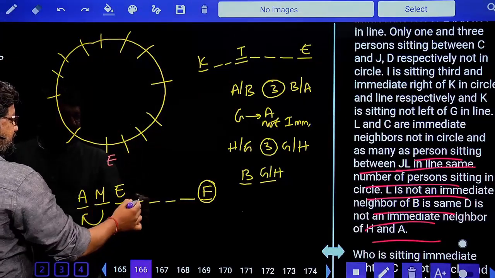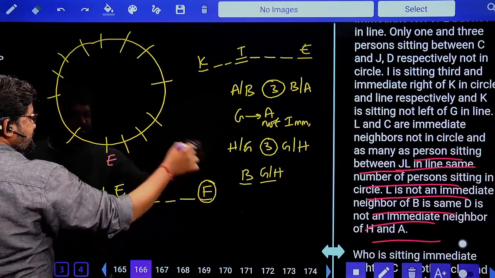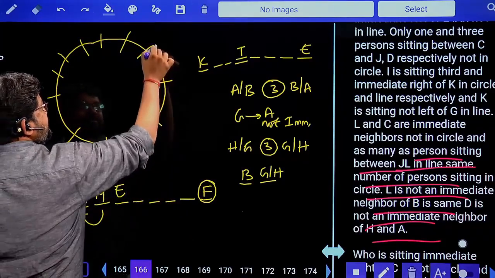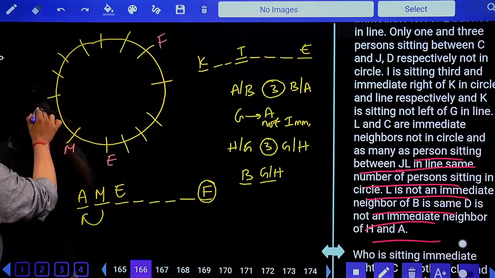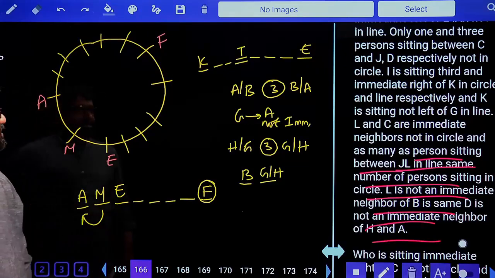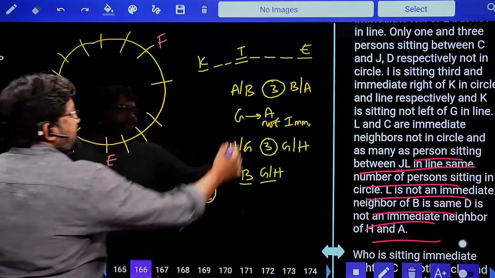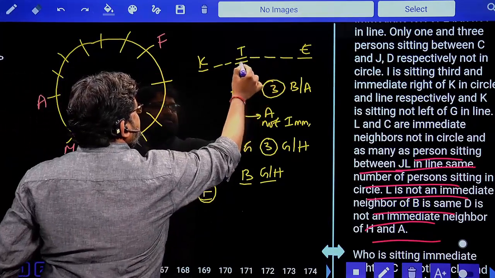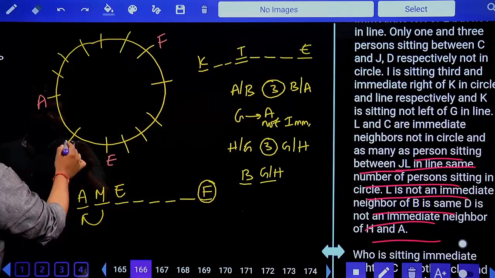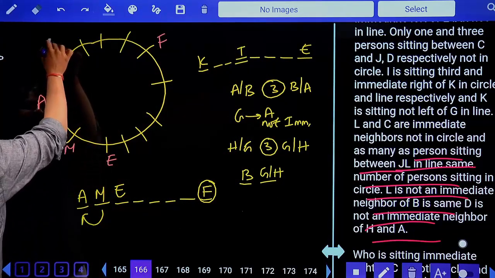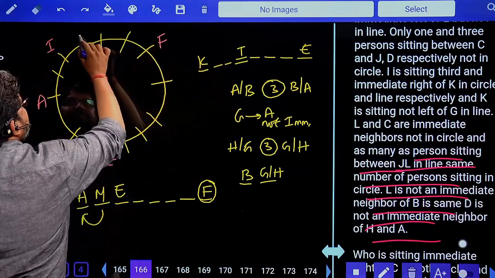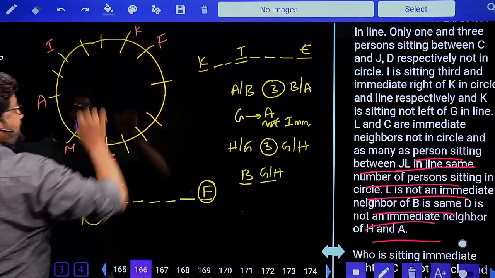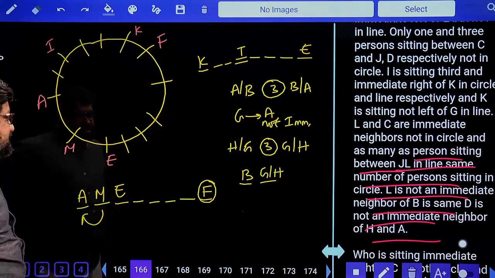E, 1 2 3 4 5, right side, 1 2 3 4 5. F, left of E, M, and again A. Left hand side of E, 1 2 3 4 I, again to the left, 1 2 3 K. Done. Yes. Next, what is the next information that will help us?